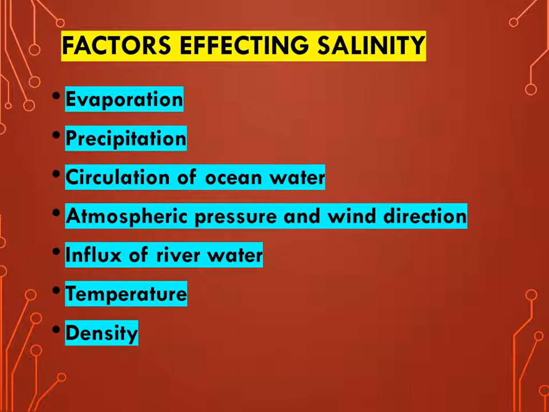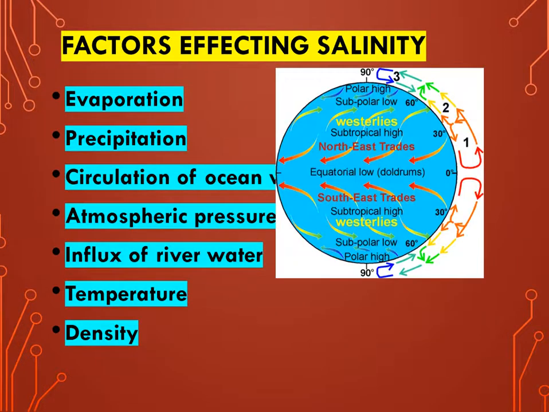Next is atmospheric pressure and wind direction. If we see the atmospheric pressure belts, we know that the subtropical high pressure belt is situated from 30 degree to 60 degree north and south. In the subtropical high pressure belt there are two types of wind, mainly westerlies and trade winds. Westerlies and trade winds blow out from this pressure belt, so this belt becomes high pressure, and here anticyclonic condition with stable air occurs.